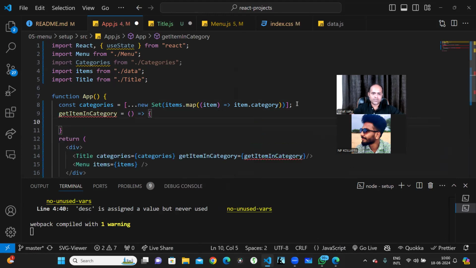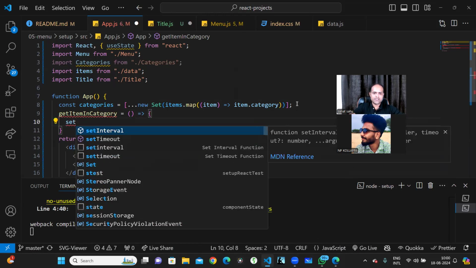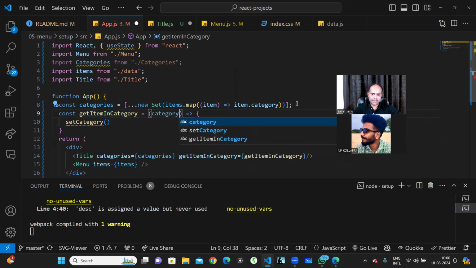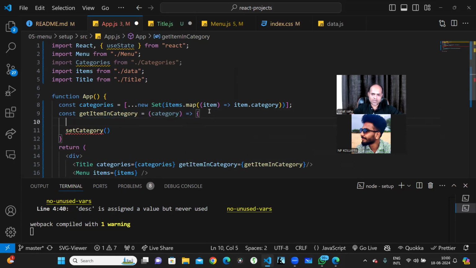Instead of doing this, I can just do set category. Let me write const over here. Whatever categories are there, I'll get the category here, and I need only items belonging to that particular category, right?